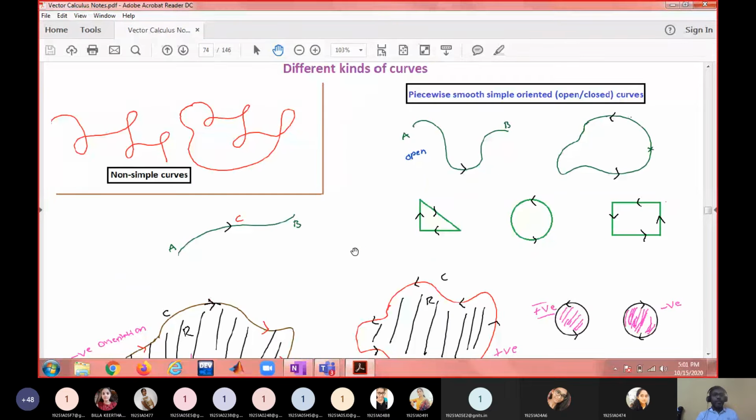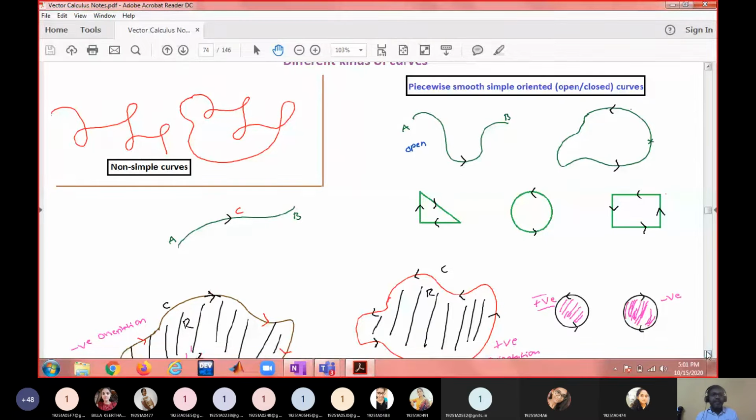Before going through curve integrals, we have to know certain kinds of curves, which you will see in mathematical analysis also. These two are called non-simple curves because they have self-intersections. Whenever there is a self-intersection, they are not simple. If there are no self-intersections, they are called simple curves. So this is a simple curve, and this is also a simple curve.